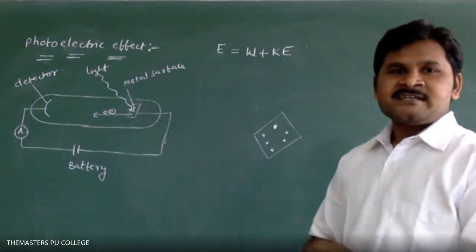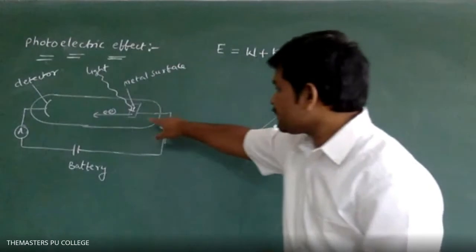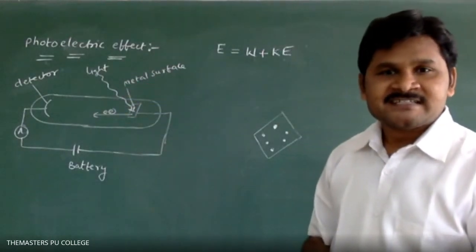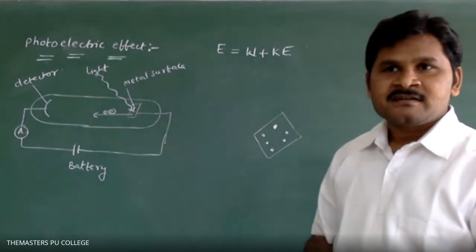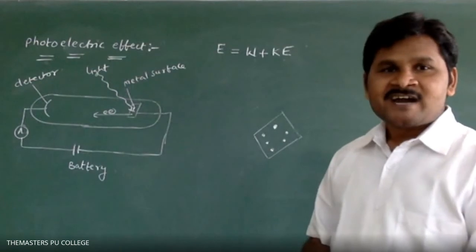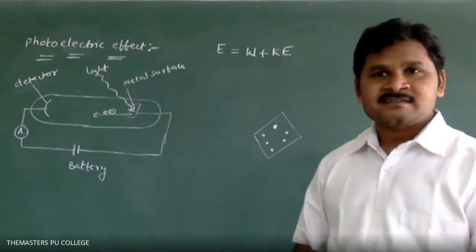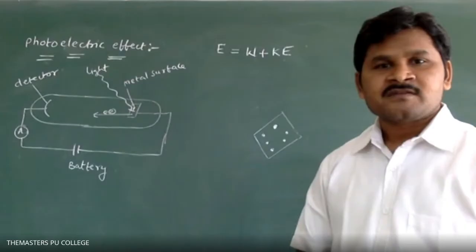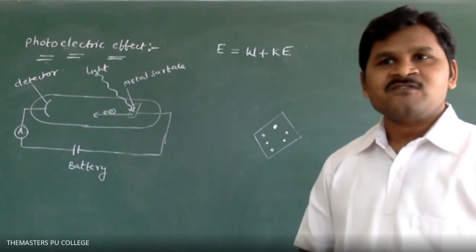I repeat, ejection of electrons from a metal surface when light of suitable frequency falls on it is called the photoelectric effect. Here, what are photoelectrons, students? The ejected electrons are called photoelectrons.